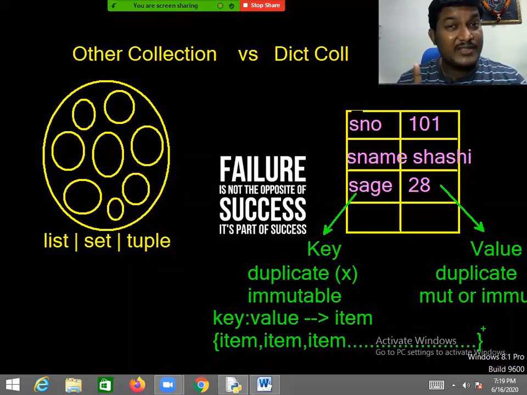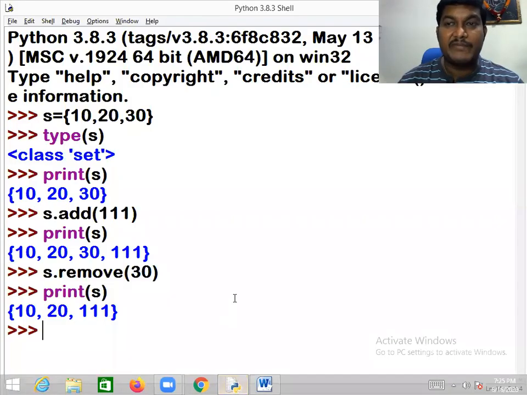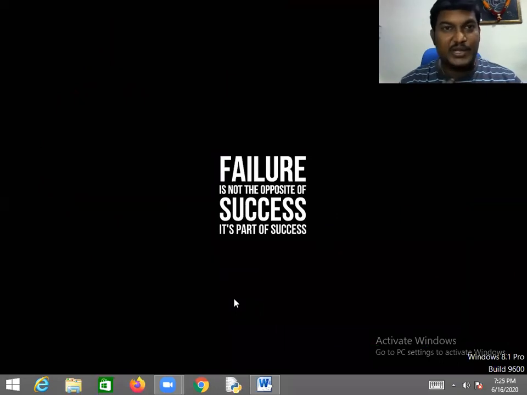One key and value pair is called an item. Every item should be separated by comma, and the list of items must be taken in curly braces. Key should not be duplicate, values can be duplicate. I hope you got the point. Let's have one small experiment on this. But one point you need to understand before erasing this concept: in the dictionary, values are manipulated by using the keys. Have a look on the screen. Please pay more attention to every point.